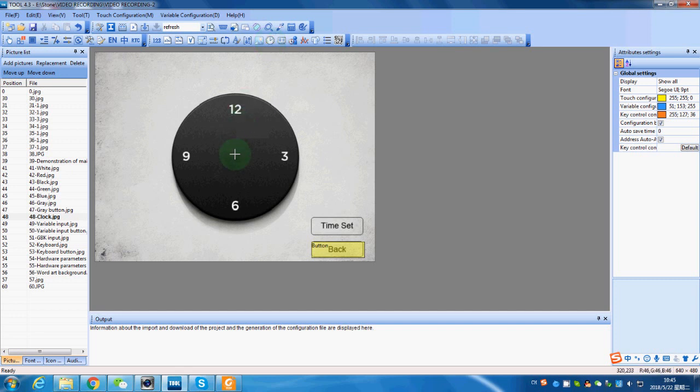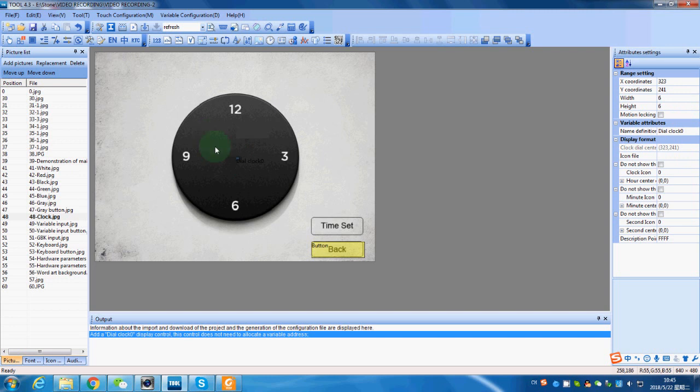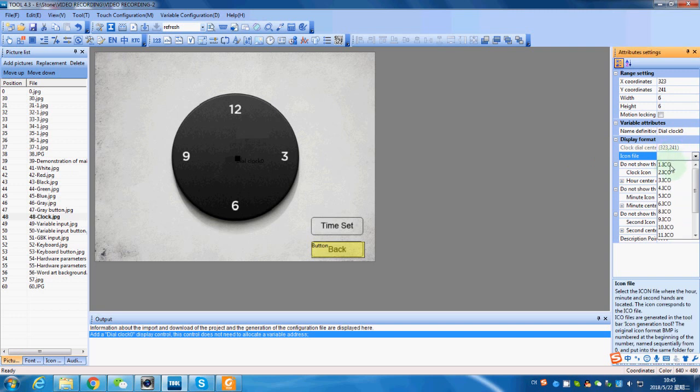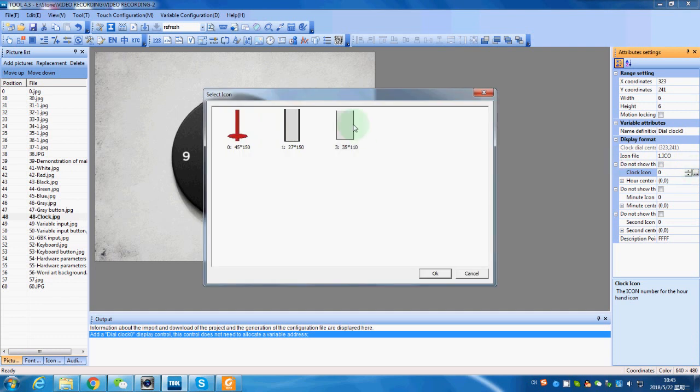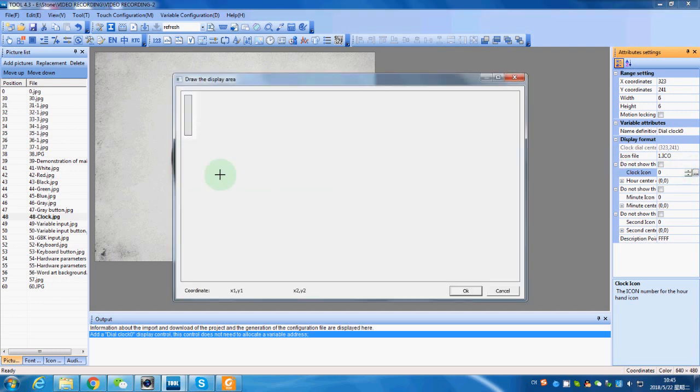Choose a function and select the center of the clock panel. So first we need to select 3 icons as our hour hand, minute hand, and second hand. Select the icon file first. Choose the hour hand icon. Press OK. And select the coordinate of the center.